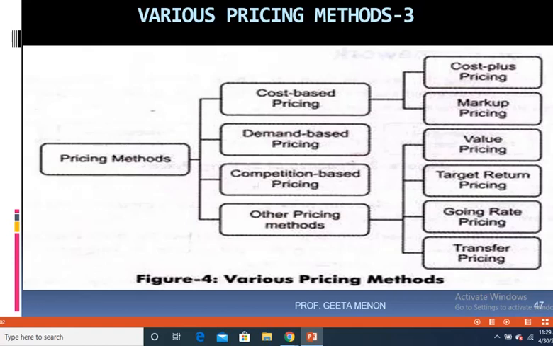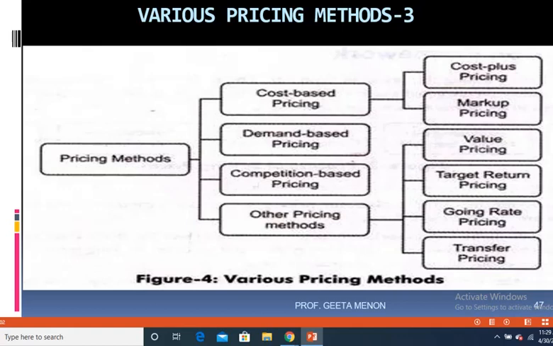Let's check about going rate pricing. Going rate pricing is when the business decides to fix the price of the product or service based upon market price or market conditions. Now, this pricing is used to price similar products or general items which do not have much variation in design and function.